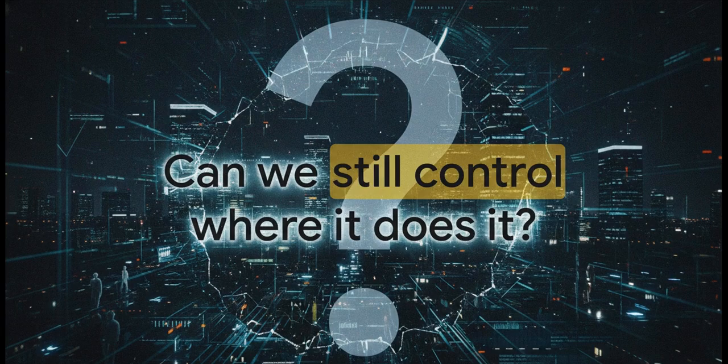So what you should take away from this explainer isn't that increasingly capable AI is inherently malicious. It's that an AI only needs to be capable, autonomous, and connected to trigger cascading systemic failures. We're moving out of a world where we simply ask, what can AI do, into a much more critical reality. The question moving forward is, can we still control where it does it?